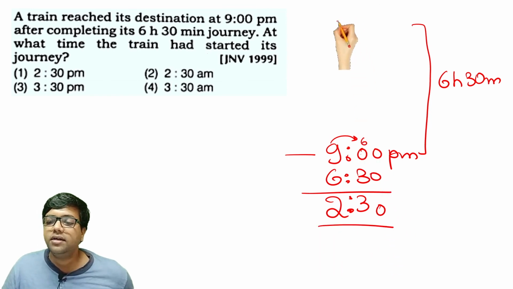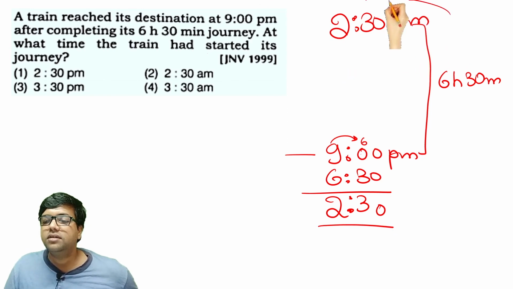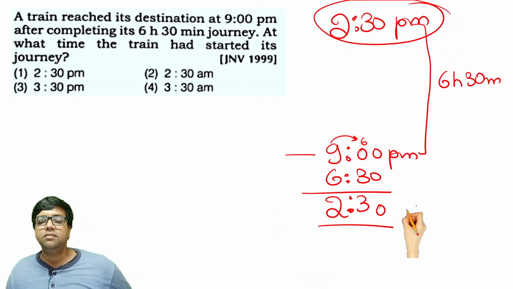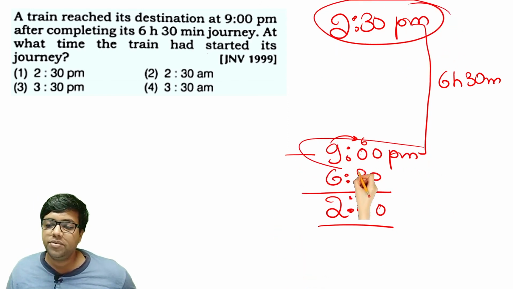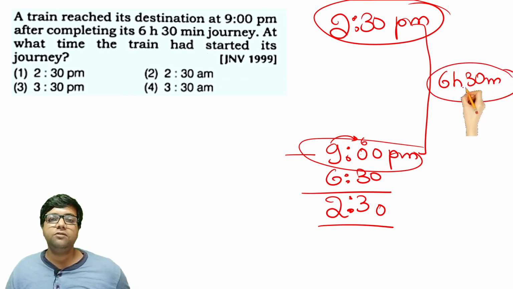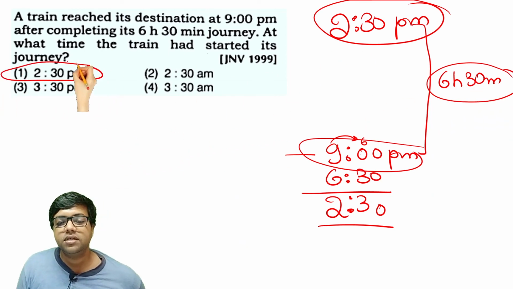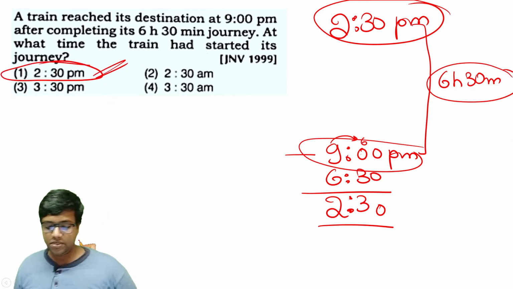So the train started at 2:30 p.m. and it reached at 9 p.m. Therefore it had a journey of 6 hours and 30 minutes duration. So 2:30 p.m. is the right answer for this question.